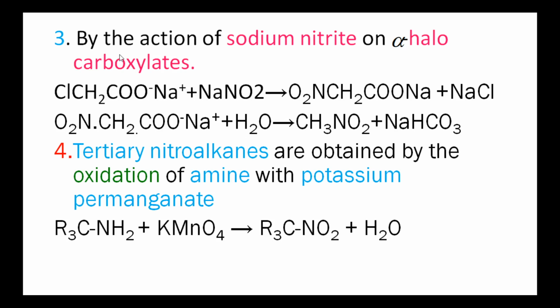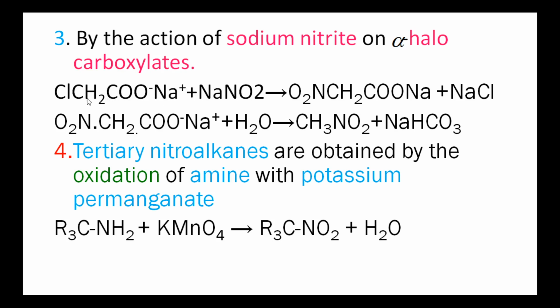Third method. In this method, sodium nitrite, whose formula is NaNO2, reacts with alpha halocarboxylates. For alpha halocarboxylates, this is the example, alpha chloro sodium acetate. First of all, the formula of sodium acetate is CH3COONa.